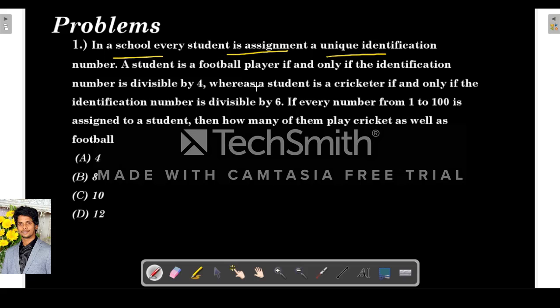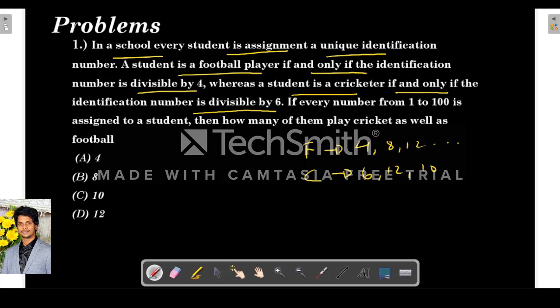So in a school, every student is assigned a unique identification number. A student is a football player if and only if his number is divisible by 4. So a football player is assigned a number which is divisible by 4. So it can be 4, 8, 12, like this. Whereas a student is a cricketer if and only if his identification number is divisible by 6. So it will be like this.